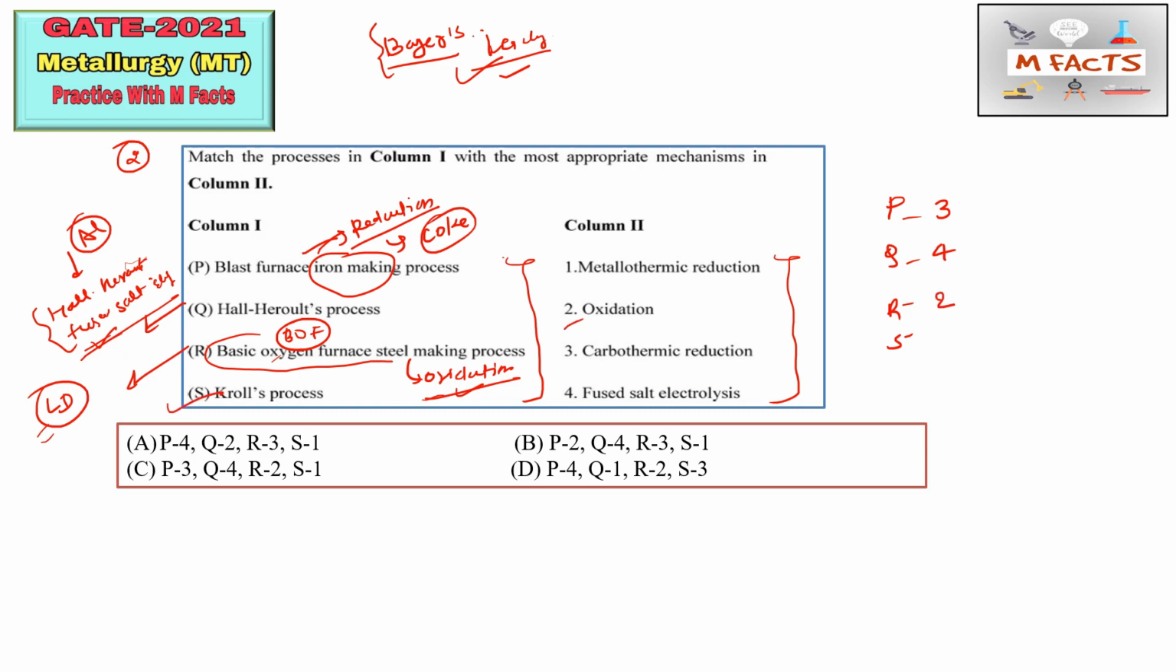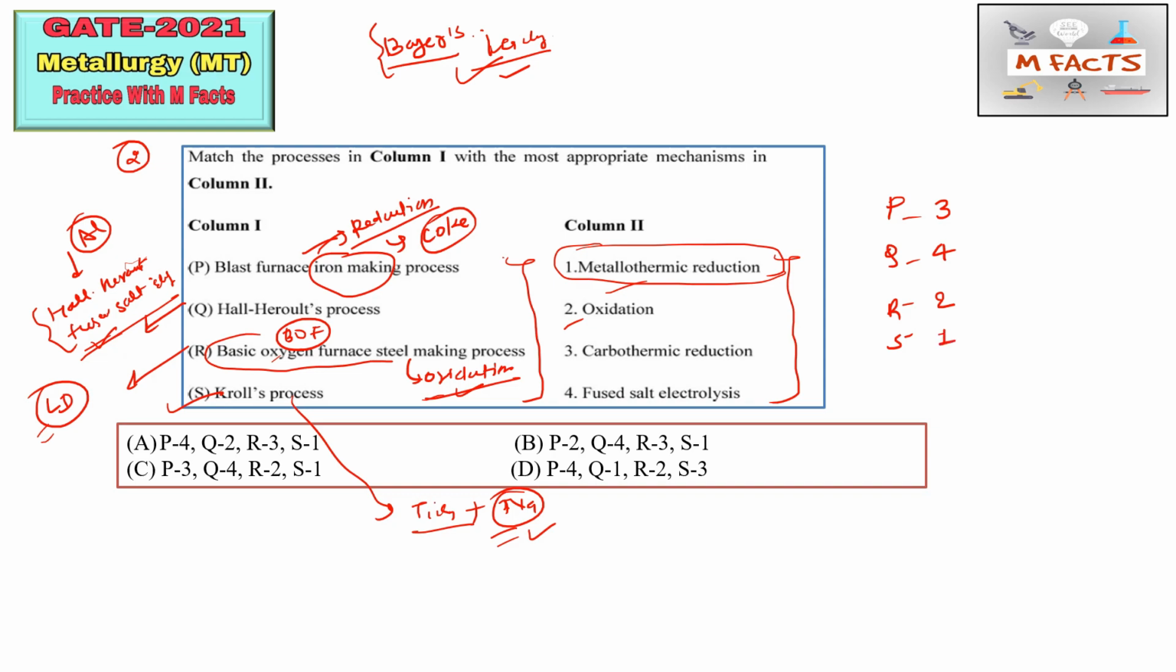The next one is Kroll's process. About Kroll's process I have discussed many times that we reduce titanium chloride by sodium. Because we are using another metal here, Kroll's process is known as metallothermic reduction. So S we can match with 1.